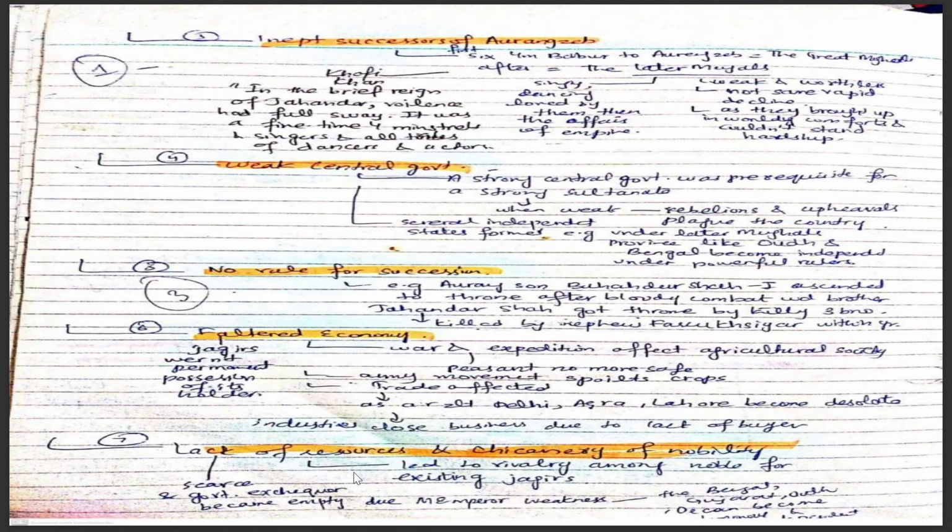Number three is the inept successors of Aurangzeb. As I told you, Aurangzeb's time was the most fruitful period of the Mughal Empire. But after Aurangzeb, all the Mughals are called the later Mughals, who were weak and worthless and could not save the empire from rapid decline, as they were brought up in worldly comforts and could not stand hardship.